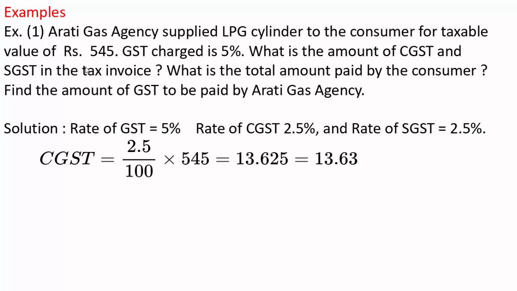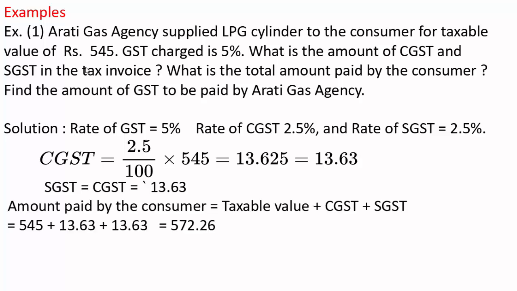That is 2.5 divided by 100 multiplied by 545, which comes to be 13.625. That is nothing but 13 rupees 63 paise. As CGST and SGST are equal, SGST is also 13.63.